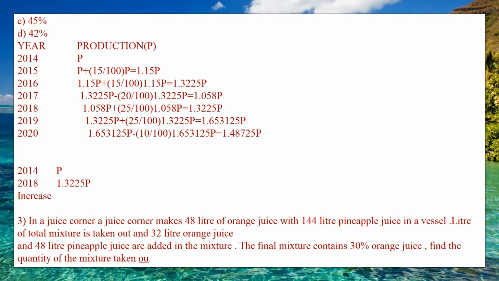Then what is the increase percentage you need to find? So increase in the percentage is equal to 0.3225 P divided by P into 100, which you will get as 32.25%.